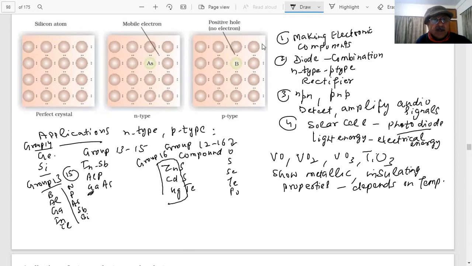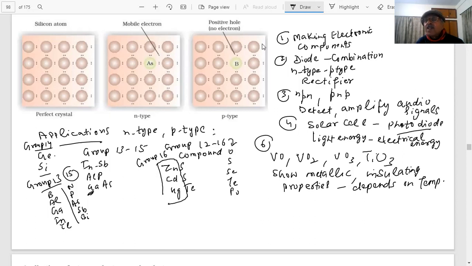Why am I writing? Tell me. I write so many things on the board. They will ask you the name of a compound: give an example of a compound which shows metallic and insulating property depending on the temperature. Then it is a trouble for the student. Got my point? This is why you have to write it yourself. Then some memory is there in my mind.